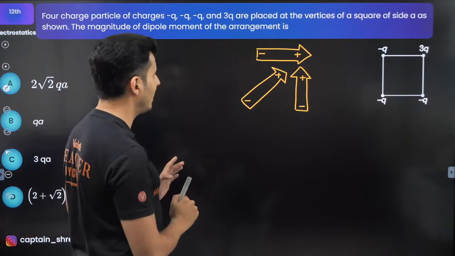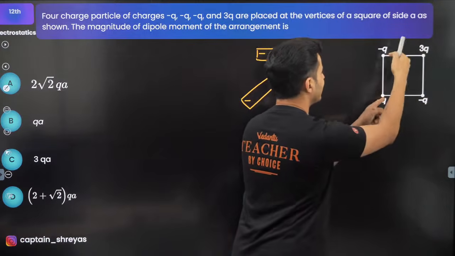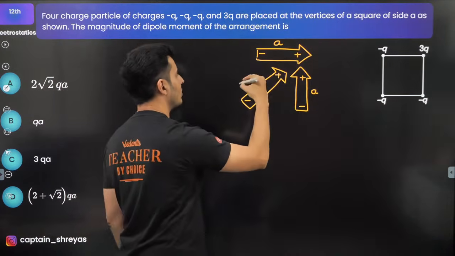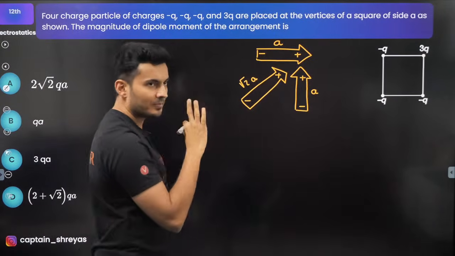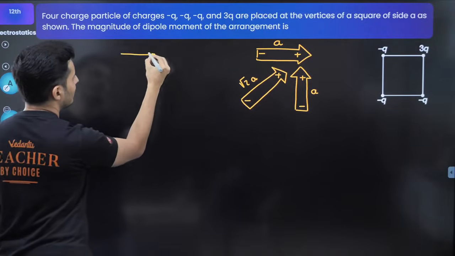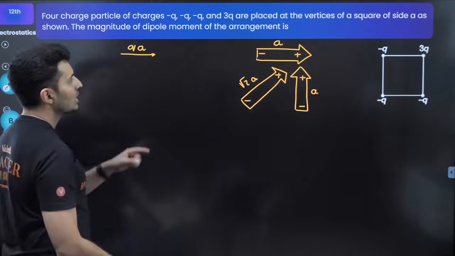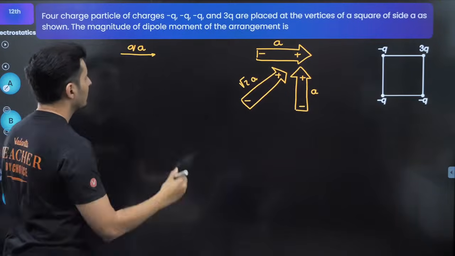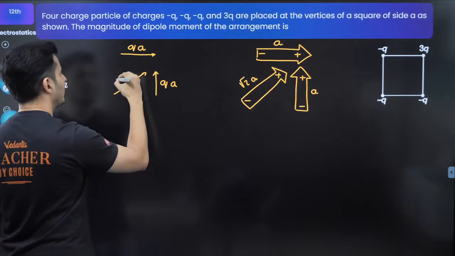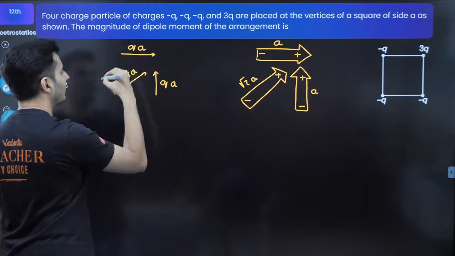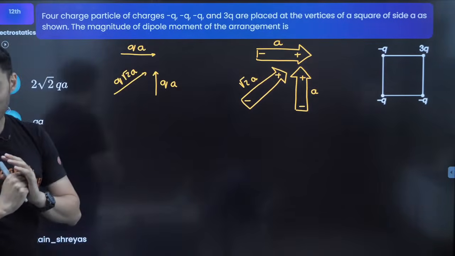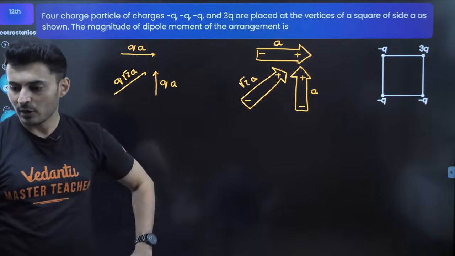What are the lengths of the dipoles? This is side A, side A, side A, side A. So this is A, this is also A. But this is the diagonal, so it is going to be root 2 times A. So what will be each of those dipole moments? This will be nothing but QA, charge into length. This will also be QA. This will be nothing but Q into root 2 A, that's the dipole separation into the charge. I hope this is clear. Everybody with me on this?